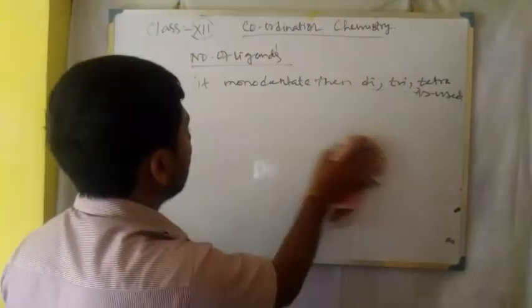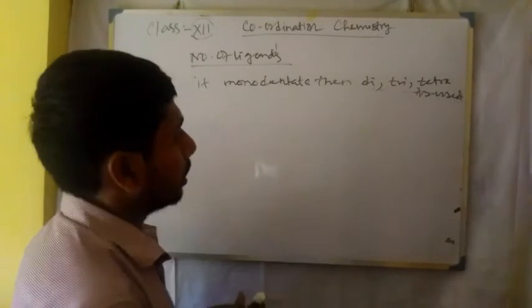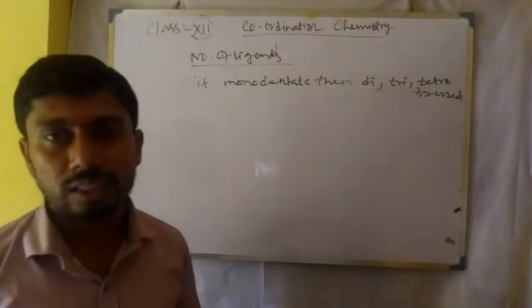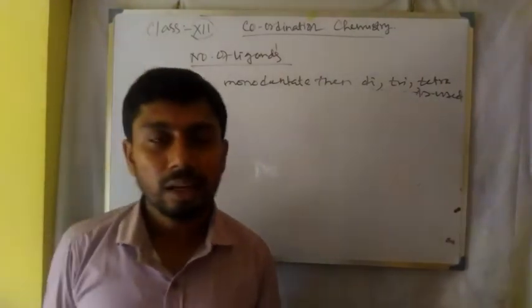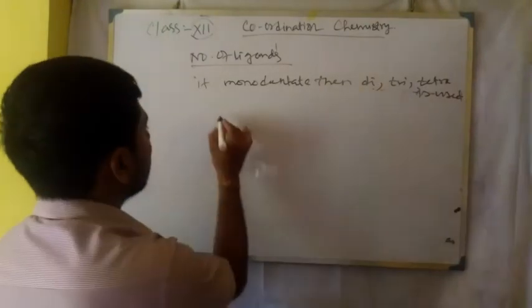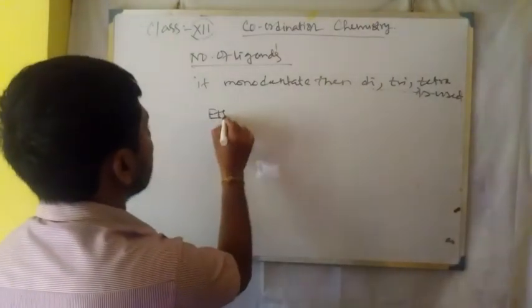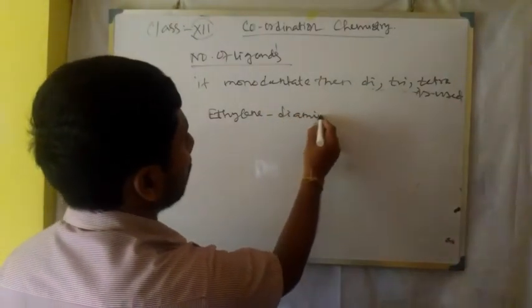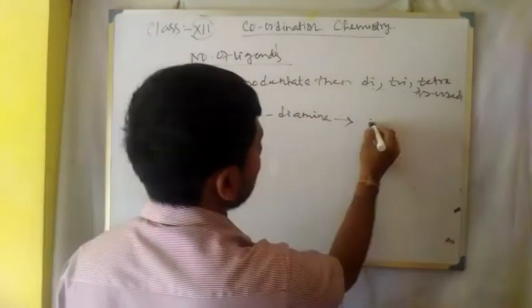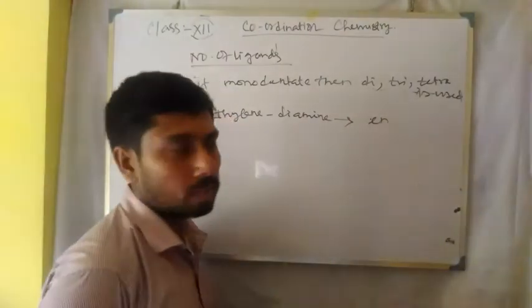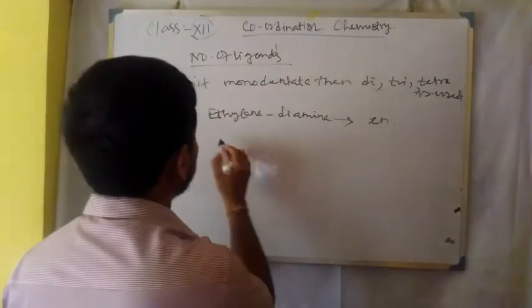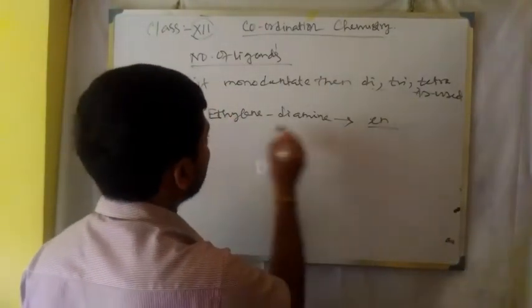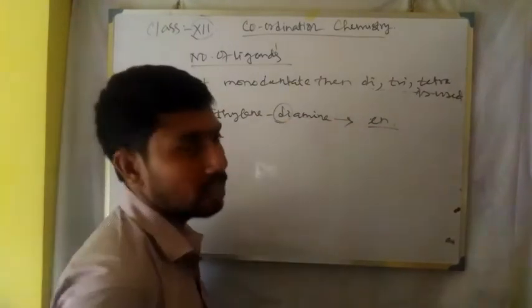But if the ligand already contains such a term, for example, ethylenediamine, the short representation is en. In this kind of ligand there is already a term, that is di.